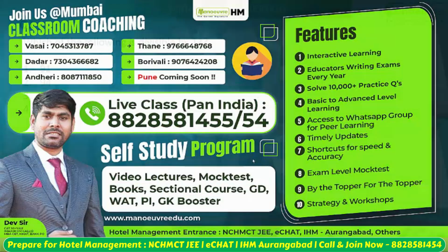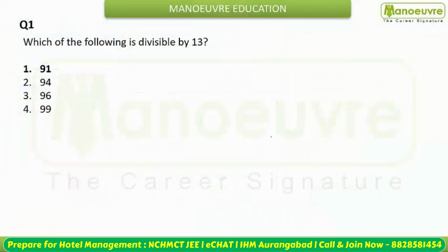Okay, so let us start our questions. The first question is, which of the following is divisible by the number 13? So guys, if you have read the tables, if you have done the studies well, multiplication, you can easily tell the only number 91 is divisible by 13. 91 is 13 multiplied by 7. So your answer is going to be option number 1.